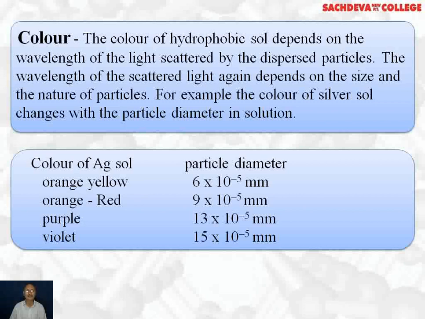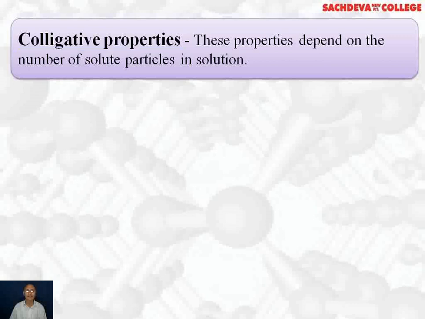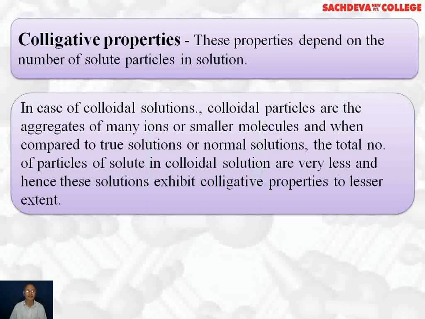Colligative properties. These properties depend upon the number of solute particles in the solution. In the case of colloidal solution, colloidal particles are aggregates of many ions or smaller molecules, and when compared to true solutions or normal solutions, the total number of solute particles in colloidal solutions is very small, and hence these solutions exhibit colligative properties to a lesser extent.